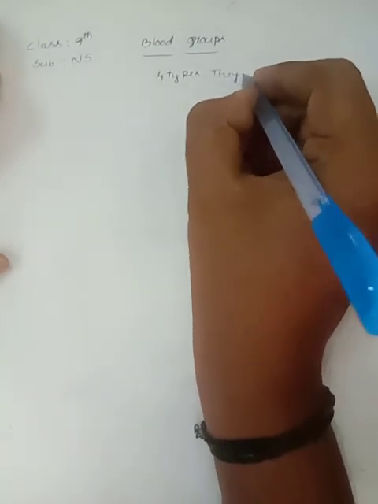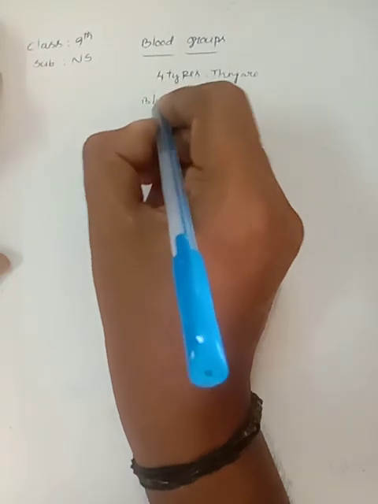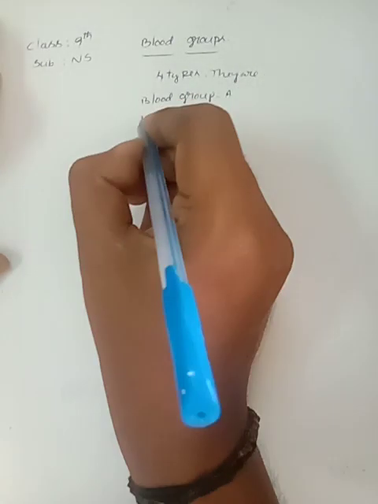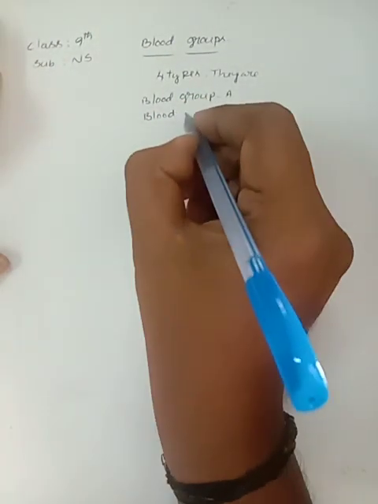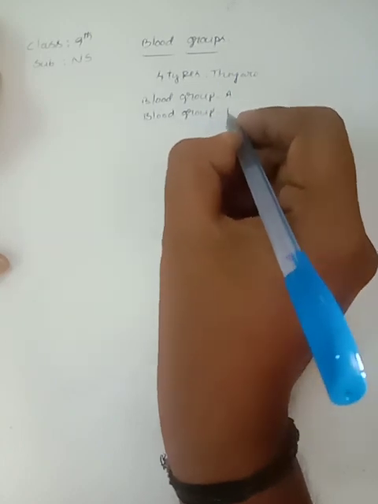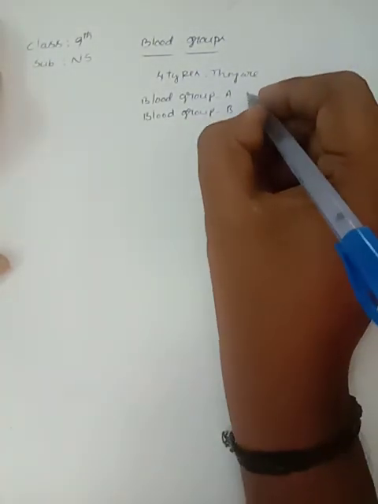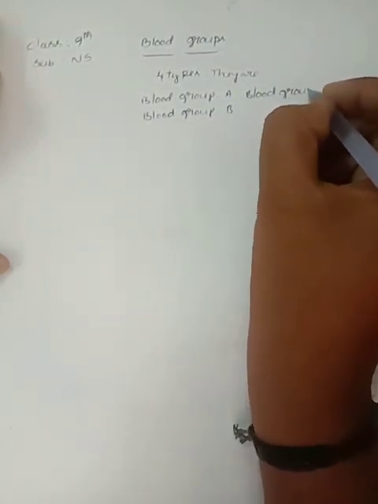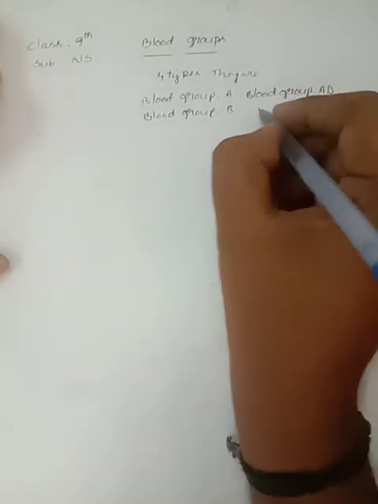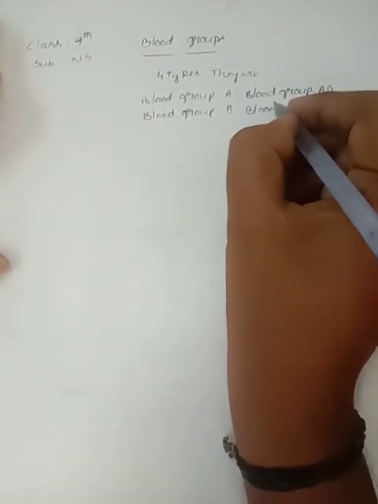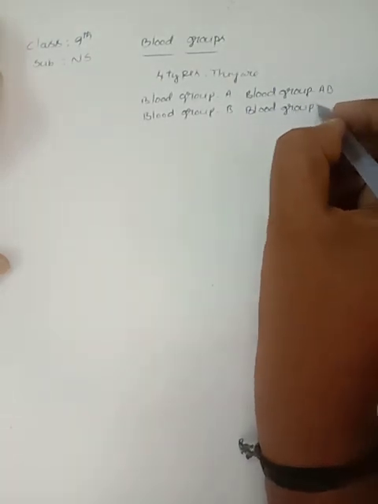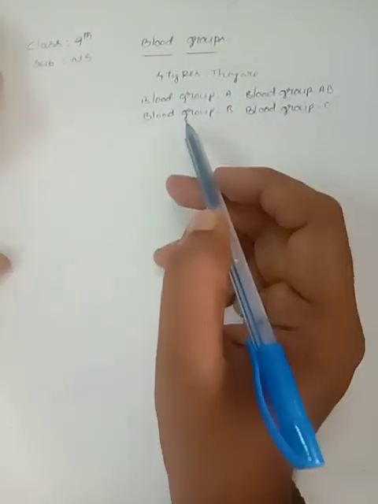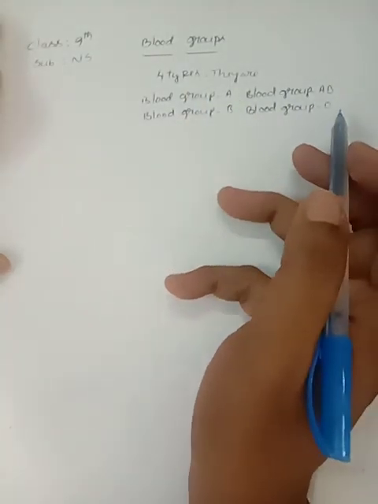They are blood group A, blood group B, blood group AB, and blood group O. These are the four types of blood groups present in human beings.